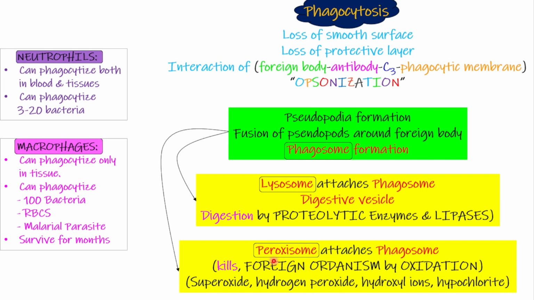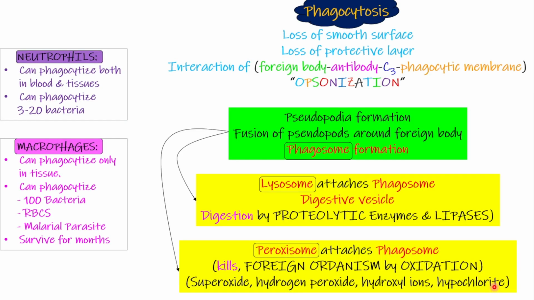They have a huge ability to kill by oxidation. These include superoxide, hydrogen peroxide, hydroxyl ions, and hypochlorite ions.